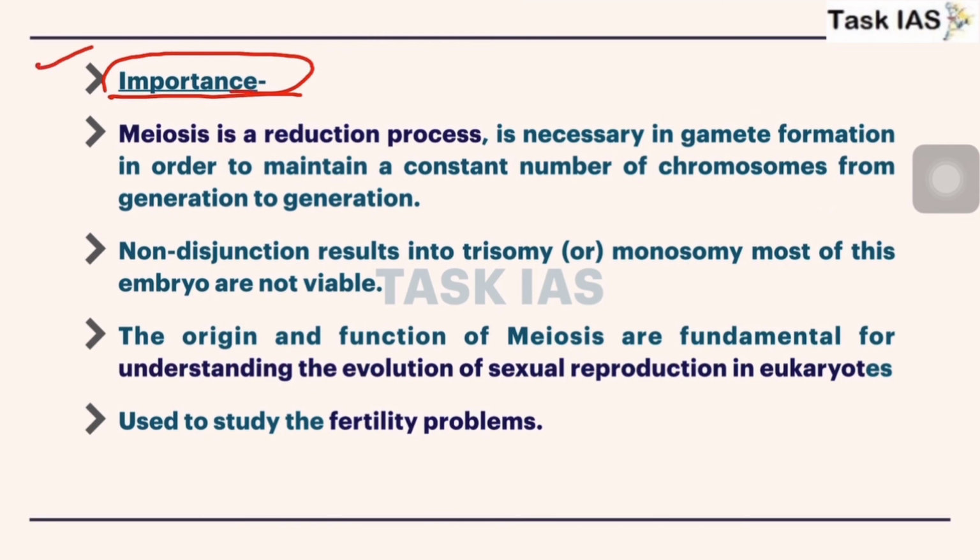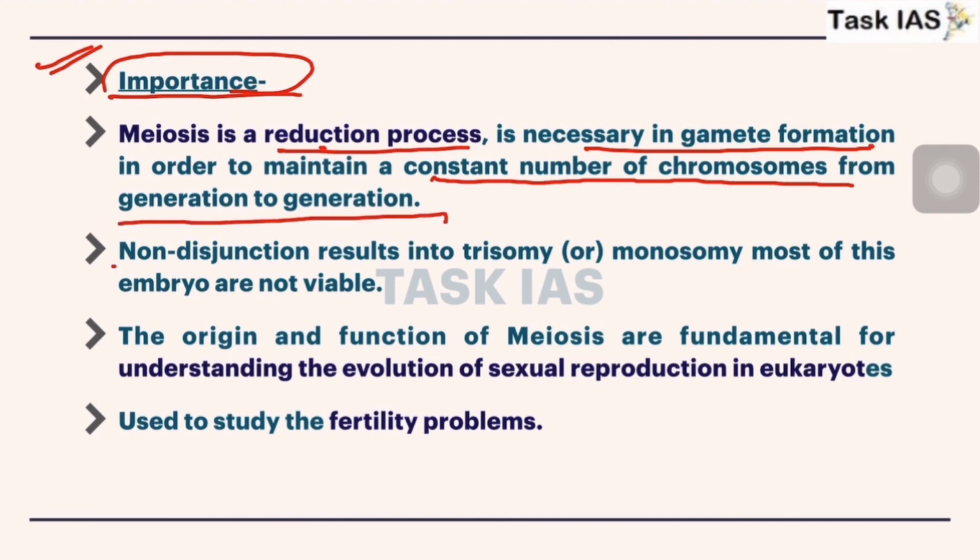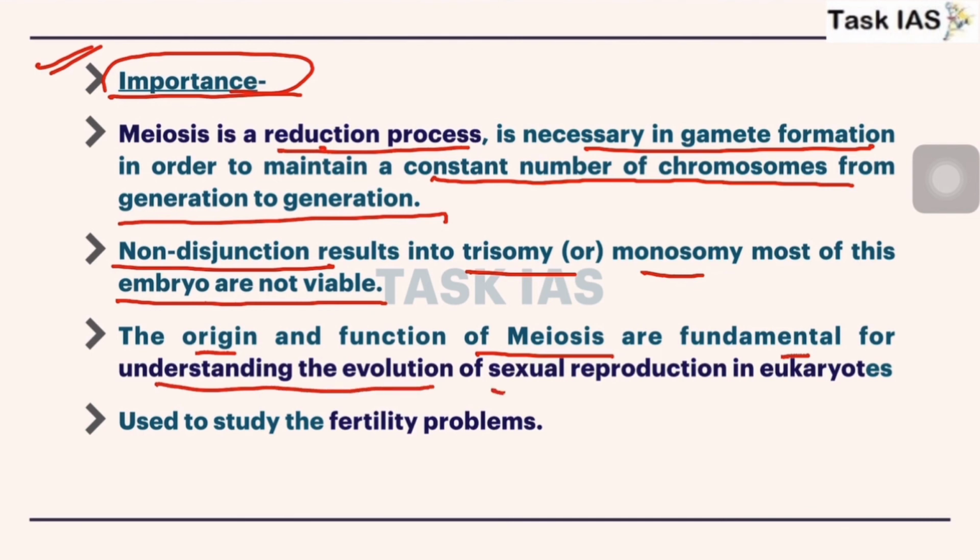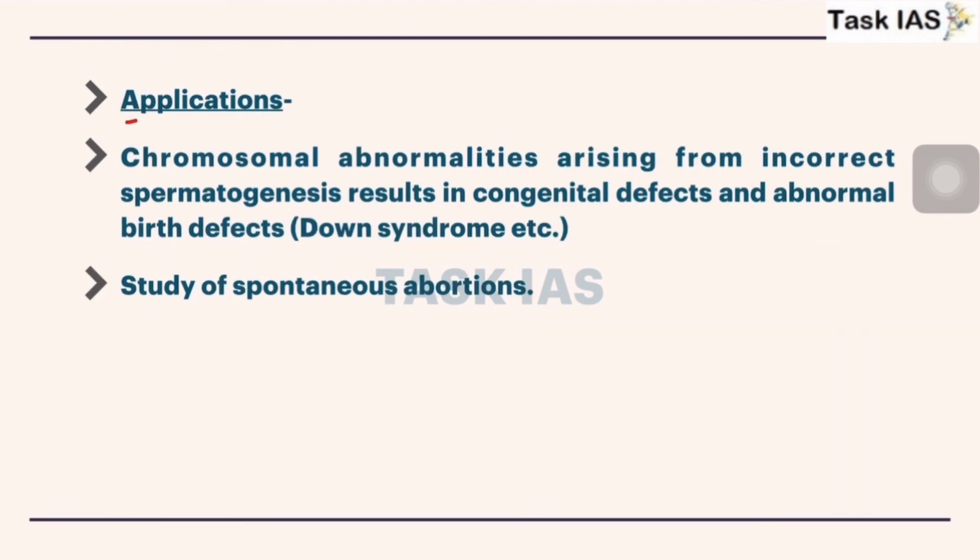Now important features of meiosis. Meiosis is a reduction process. It is necessary in gamete formation in order to maintain a constant number of chromosomes from generation to generation. Now nondisjunction results in trisomy or monosomy. Most of these embryos are not viable. The origin and function of meiosis are fundamental for understanding the evolution of sexual reproduction in eukaryotes. Yes, it is used to study fertility problems, because this meiosis process occurs mainly in reproductive cells.